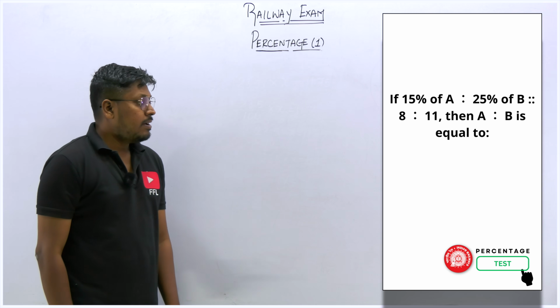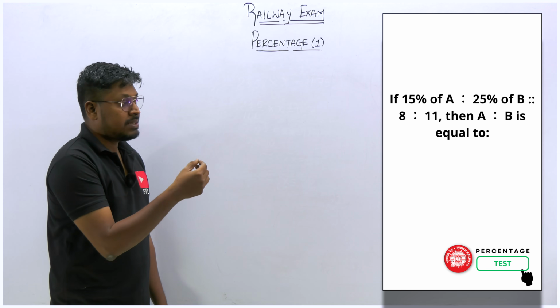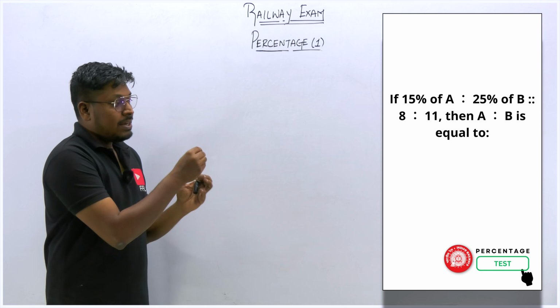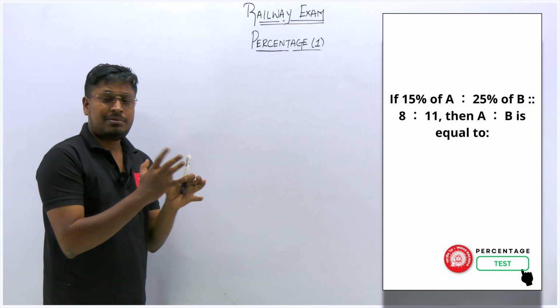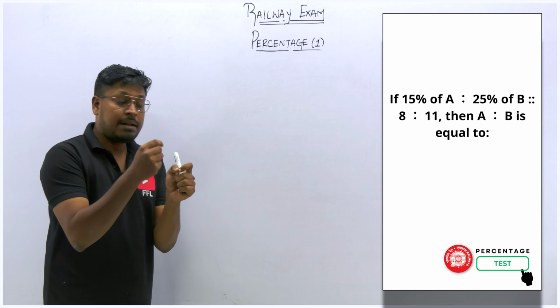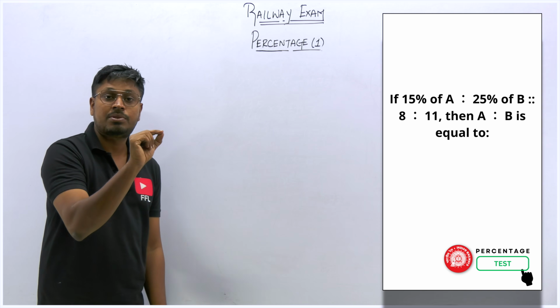Next question. If 15% of A is to 25% of B as 8 is to 11, right? Then A is to B is equal to what? They have given a direct question here. Sometimes in exams you won't see this kind of direct question, they usually give it in terms of a sentence.